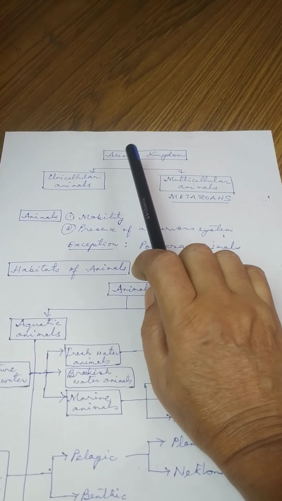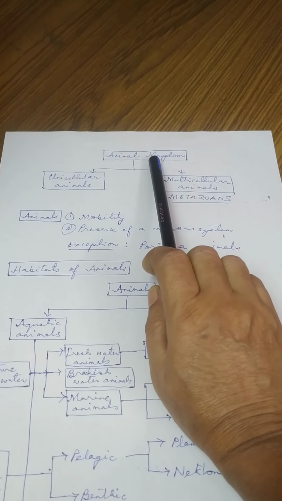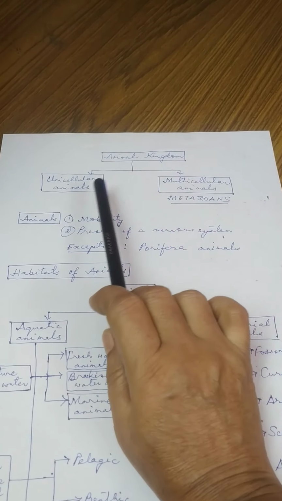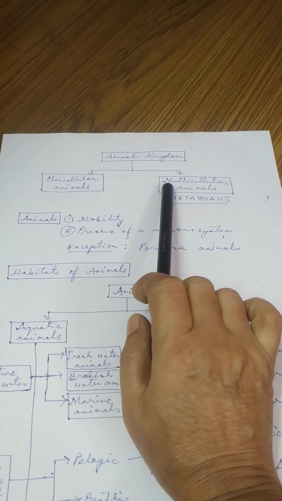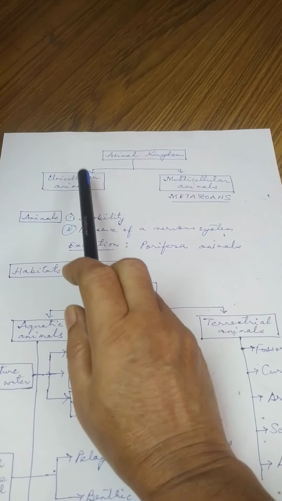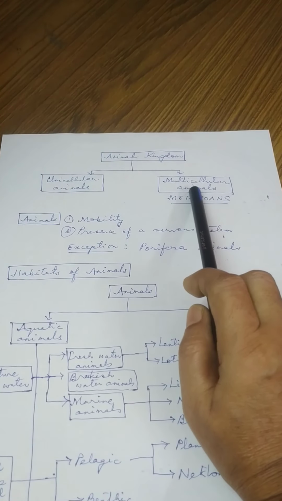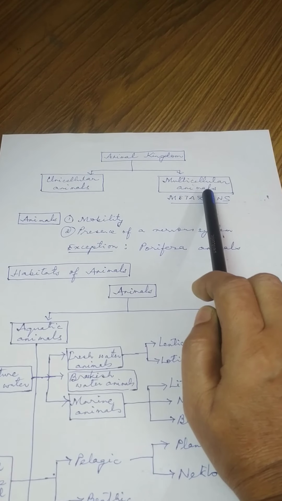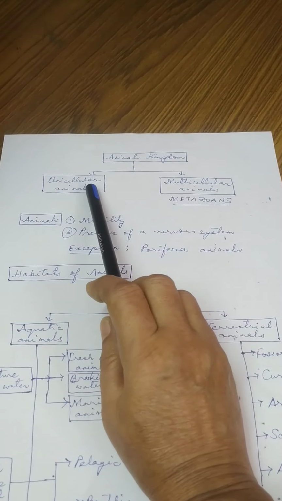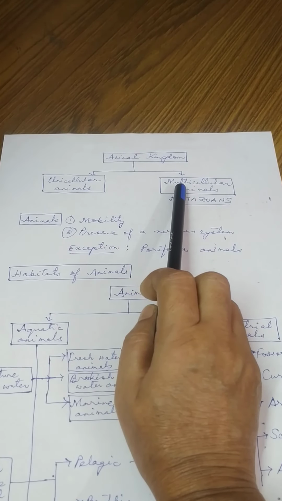In general, the animal kingdom is divided into two broad divisions, and the two broad divisions are unicellular animals and multicellular animals. You already know what unicellular animals and multicellular animals are.